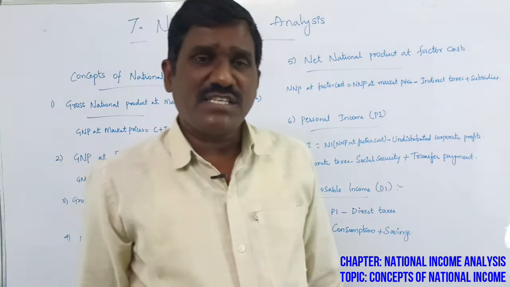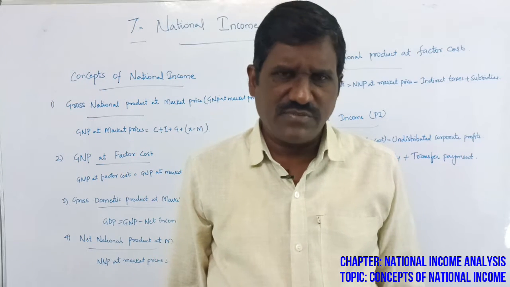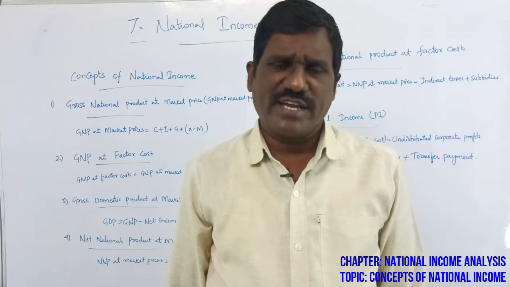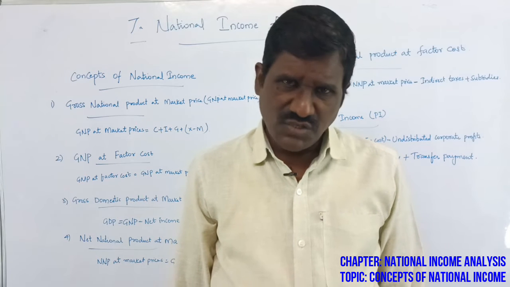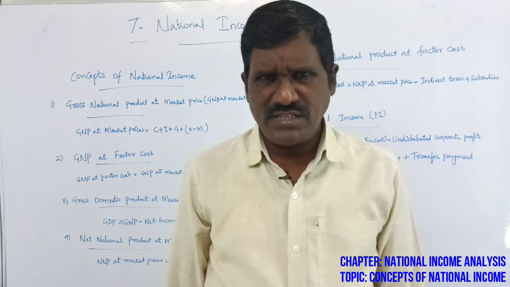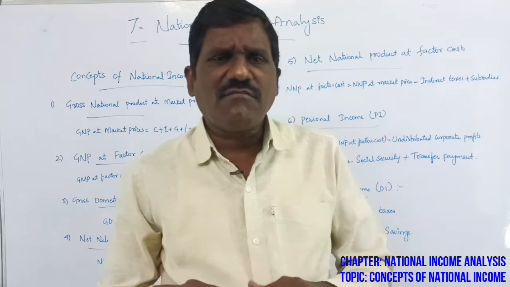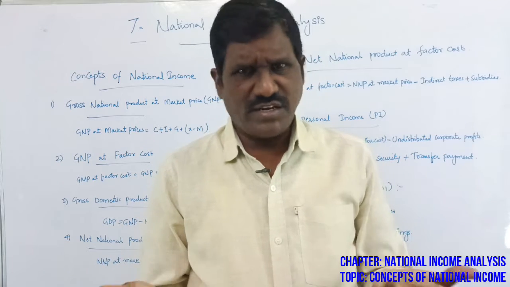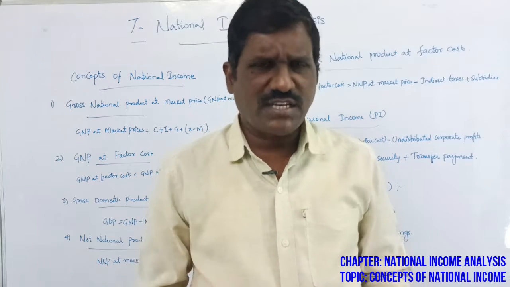National income. What is the definition of national income first of all? National income is nothing but the national product. National product and national income are both synonyms, meaning product is converted into income. So the final stage is income. You can say national income or national product also.